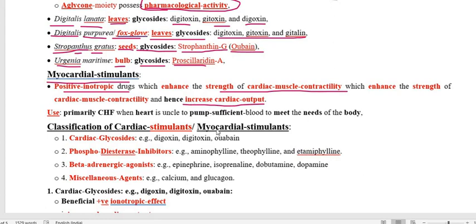And where do we have to use this type of drug? To treat patients with congestive heart failure. When we use this cardiac stimulant, it gives a sufficient amount of blood to fulfill the requirement of the tissue.